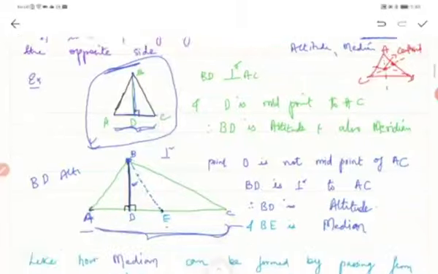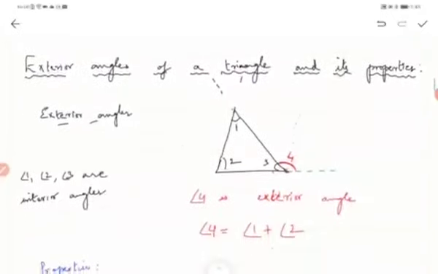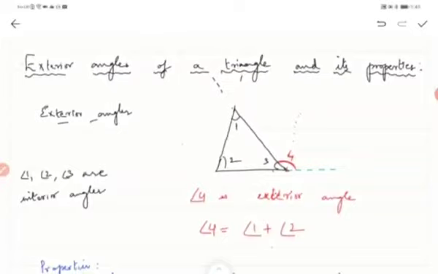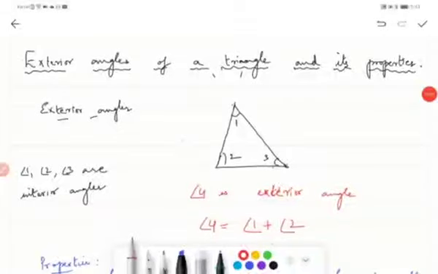Now moving on to the next topic, exterior angles of a triangle and its properties, which we are going to see now. So this is our triangle. Let me name this as ABC. To this triangle we will see what the exterior angles of a triangle are and their properties.